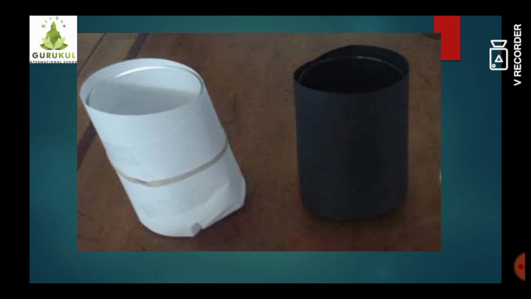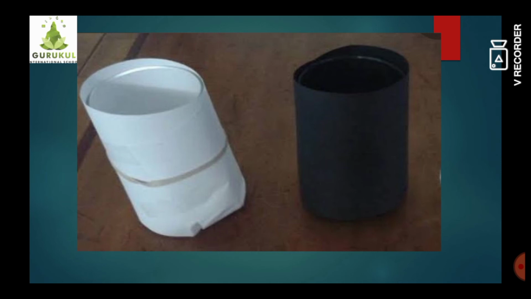Students, what will we observe here? The water which is kept inside the black tin box, or the glass which is covered by black paper, will have a higher temperature as compared to the white or the plain tin. Why will it happen? Because of the property of absorption of heat.